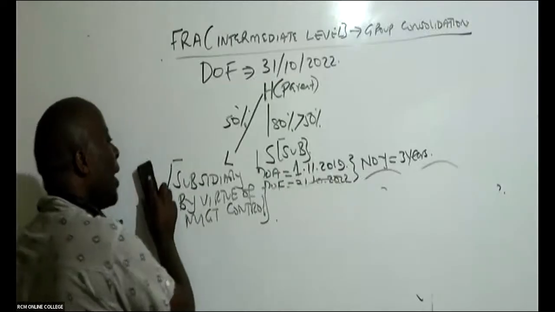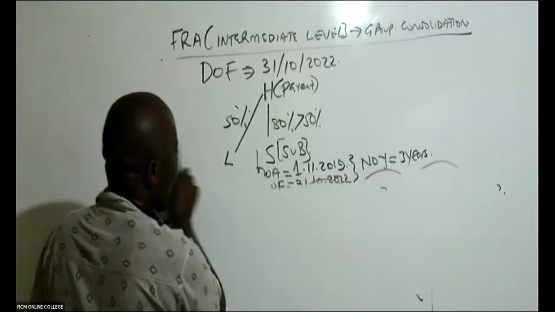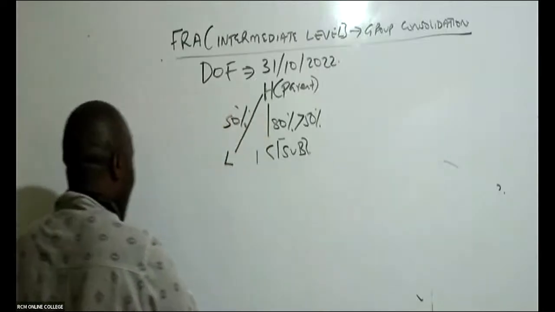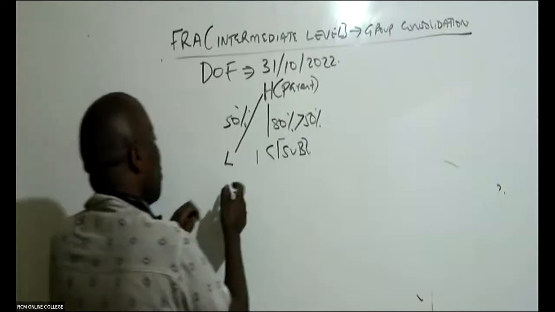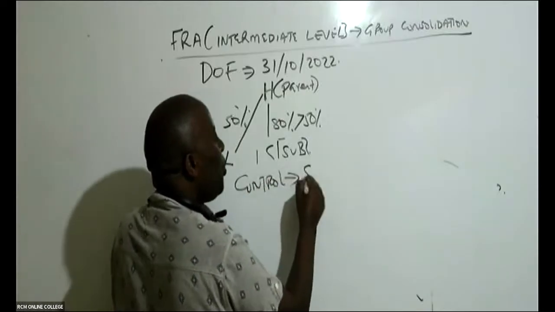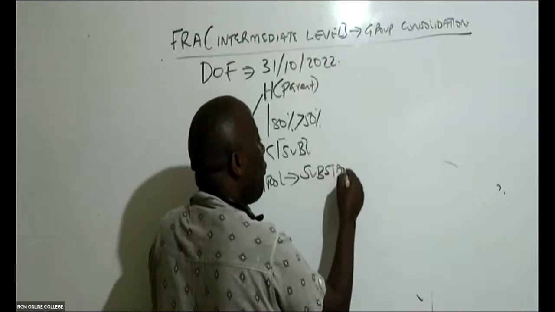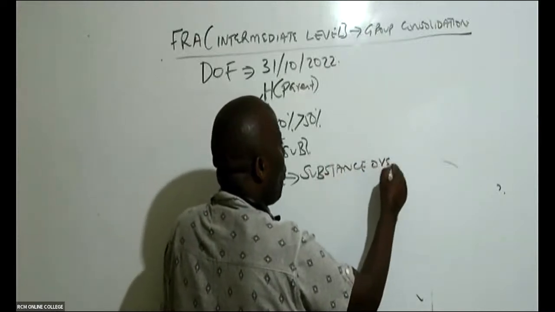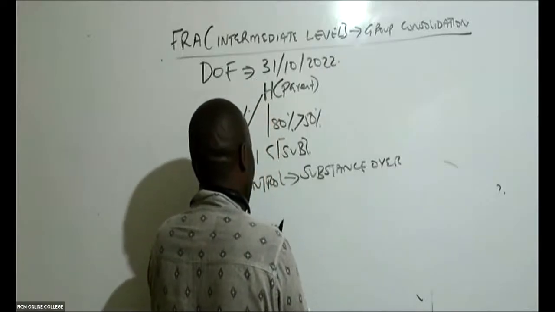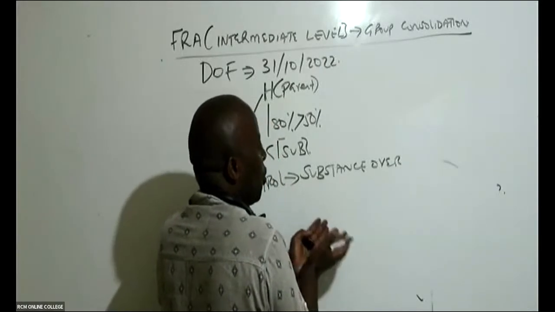And that is why, if you look at IFRS 10, International Financial Reporting Standard number 10, how does it define control? It defines control using the concept of substance over form. It's not about the number of shares you own. You could have tiny shares, but substantially you are controlling the company.